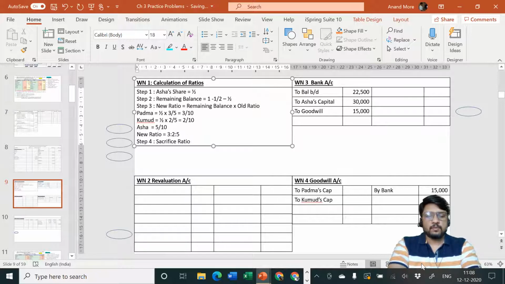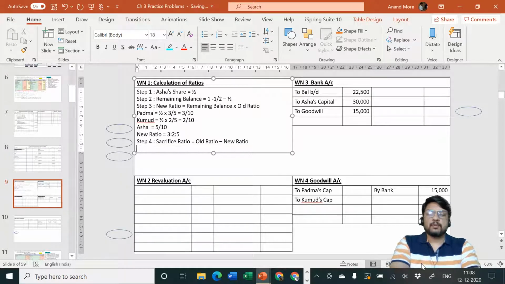Sacrifice ratio is equal to old ratio minus new ratio. We already know the answer. The answer is going to be 3:2 because the problem has not told us the way in which sacrifice is made. If the problem is telling us nothing, then it is safe to assume that the old partners have sacrificed in their old ratio. So that is 3:2.